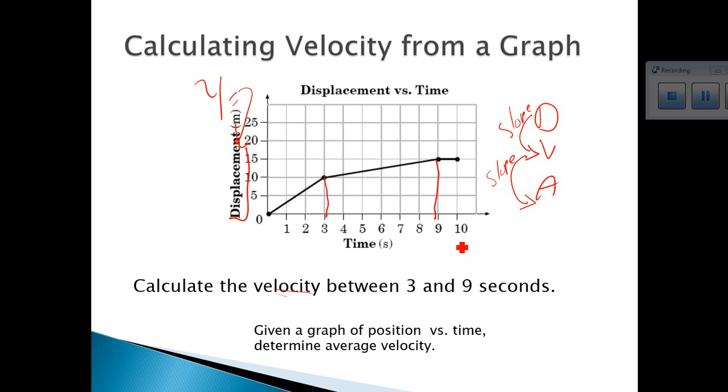So my slope is equal to my change in displacement over my change in time. My change in displacement is 15. That's right here. Okay, so that's 15 minus 10.